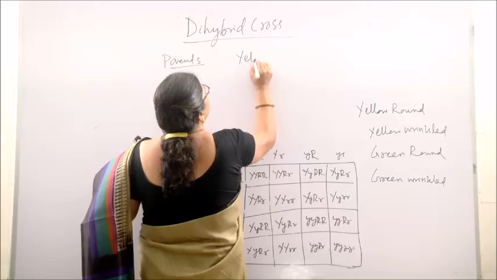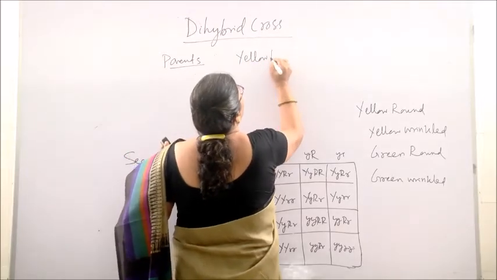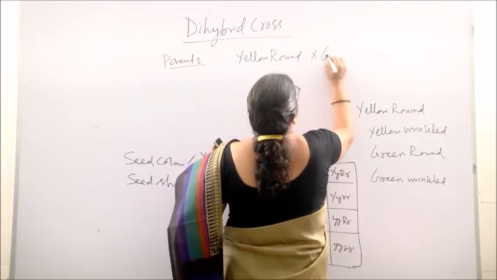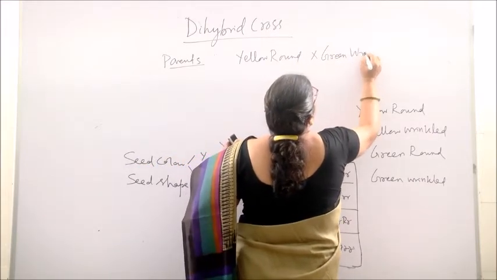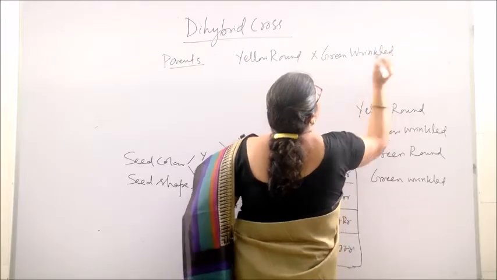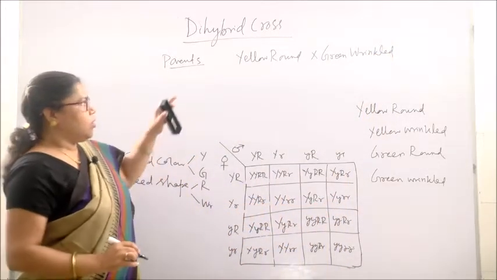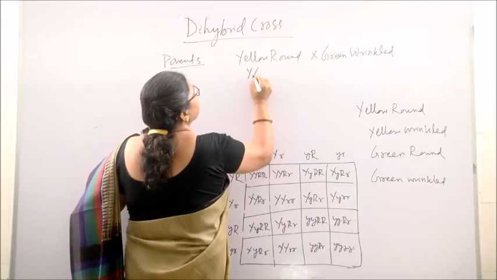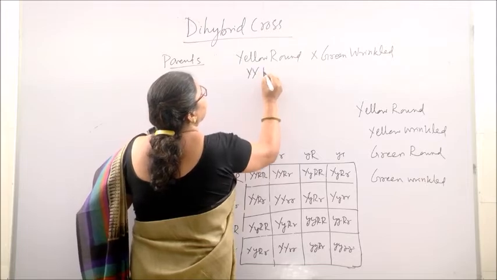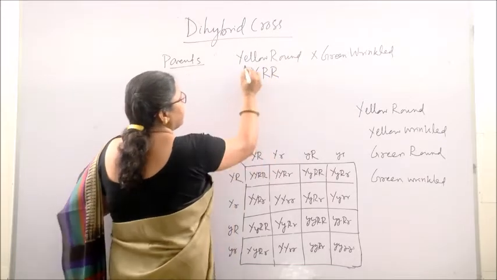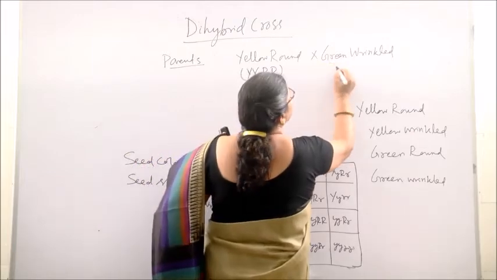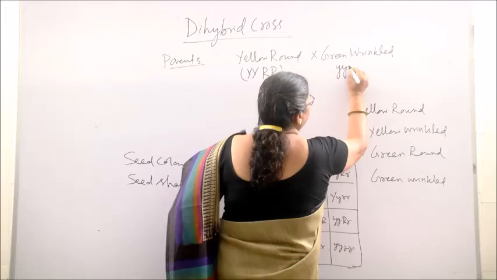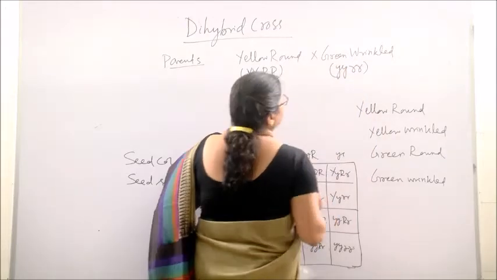The parents are, one parent with yellow and round seeds, another parent with green and wrinkled seeds. To represent them, for the yellow character it is capital Y, and for round or smoothness it is capital R. Similarly, for green character he represented them small y, and for wrinkled small r.